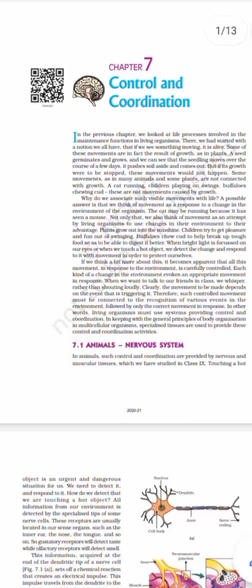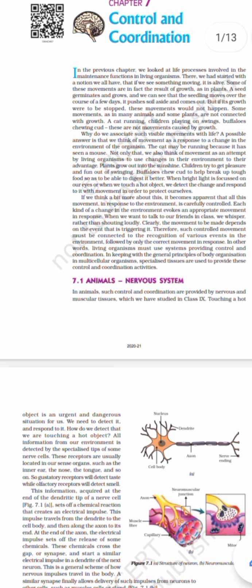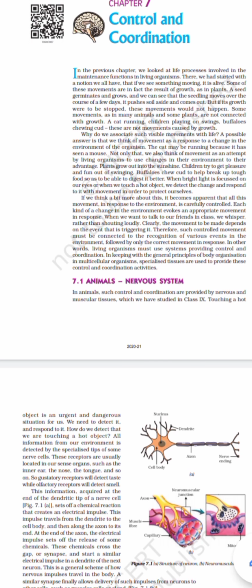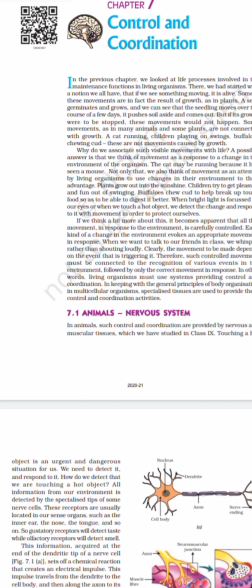Welcome, and we are going to deal with control and coordination. We have already dealt with the control and coordination that takes place in plants. So now we will be going ahead with the control and coordination that takes place in animals. Okay? So herein we will be just dealing with the animals now. So what is the basic system that helps in the control and coordination in animals? That is the nervous system. So control and coordination, who helps? The nervous system is taking part in it.